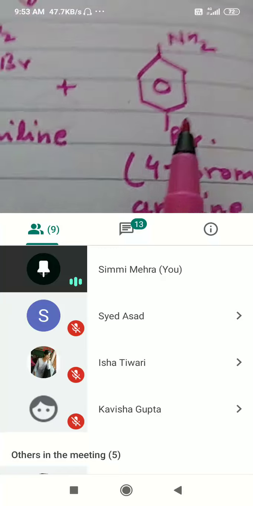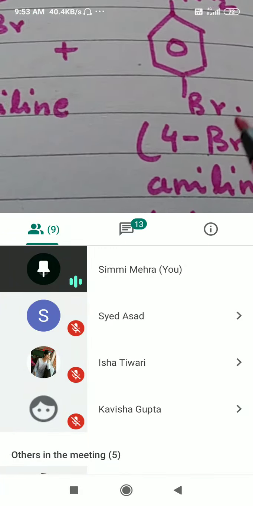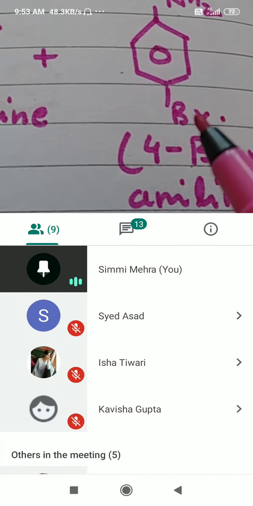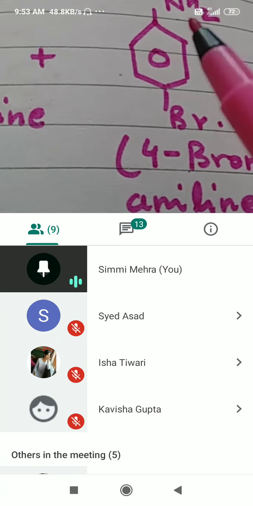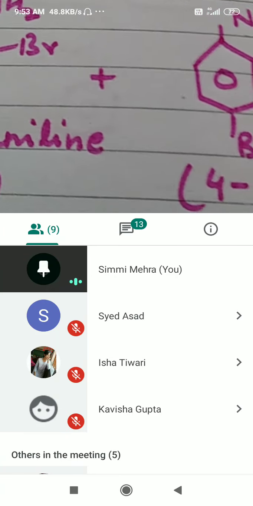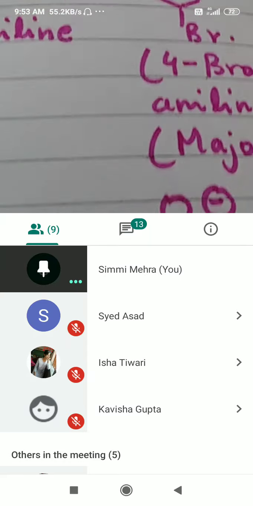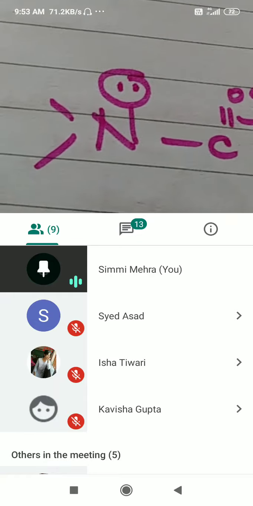So we will get again two products which can be easily separated, but the major product is going to be para-bromoacetanilide. So we have succeeded in introducing only one bromine atom at the para position, instead of all ortho and para positions being substituted by bromine. Alright, now why and how is this happening?